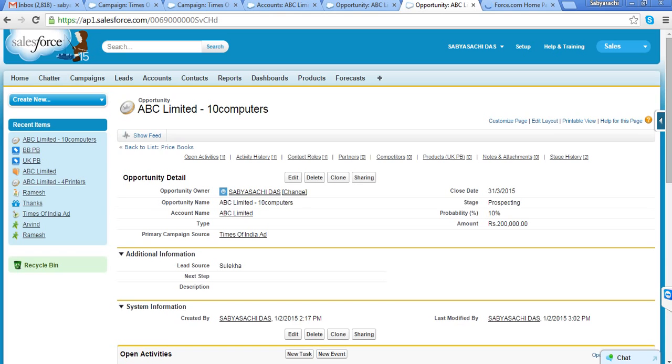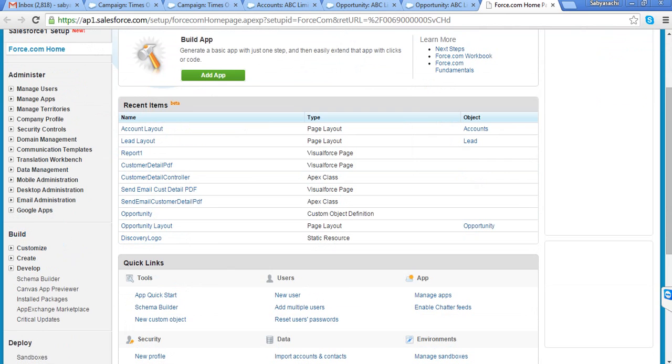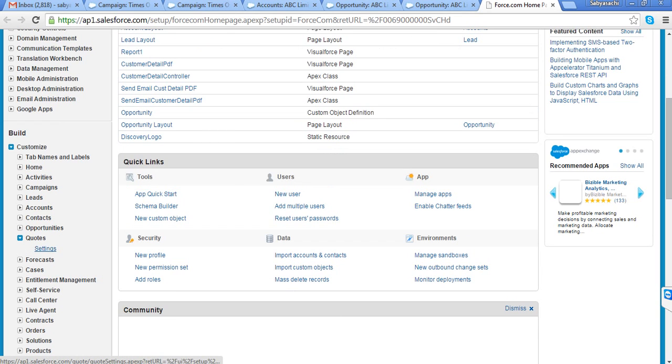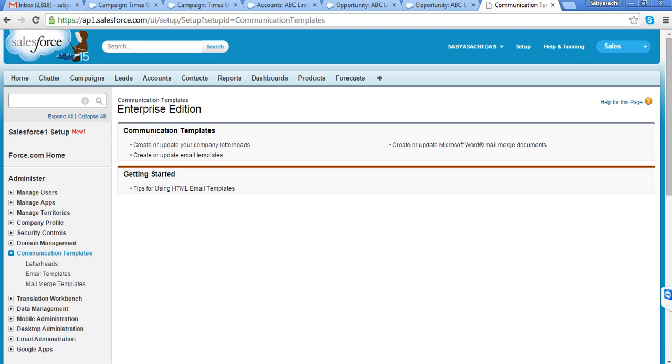So you also need to enable that. How to enable? You will go to Setup. Once you go to Setup, you go to Build, and then you have Customize. Under that you have Quotes, Settings, and here you have Enable Quotes, Save.